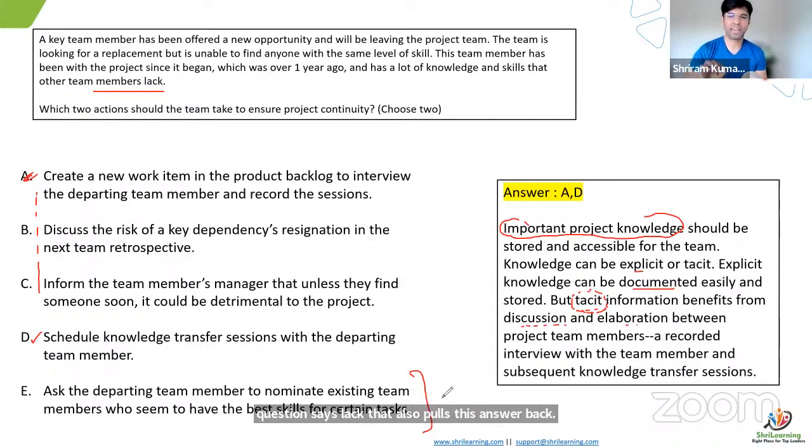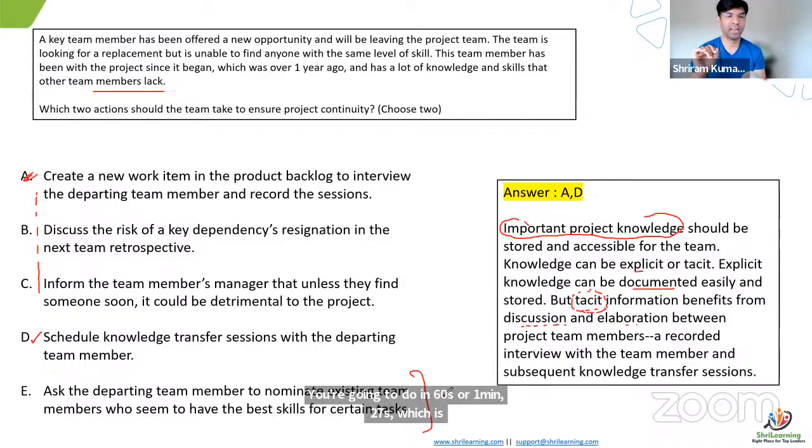This question we discussed for at least 15-20 minutes. Okay, in the main exam, you're not going to do it like this. You're going to do it in 60 seconds or 1 minute 27 seconds, which is around 80 seconds. Now, when I saw the answers, you all chose the answer within 40 seconds. 30-40 seconds, I started getting the answers.